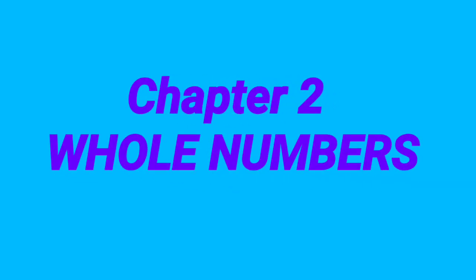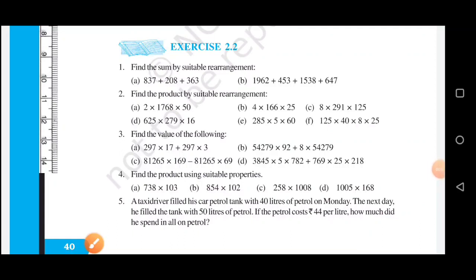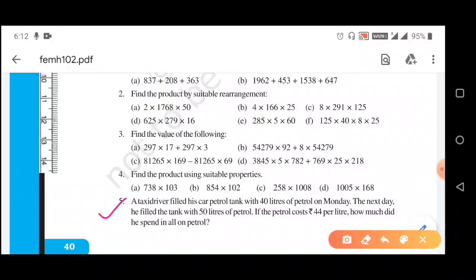Here we are doing the chapter whole numbers. Now question number 5 of exercise 2.2. In question number 5 it is given: a taxi driver filled his car petrol tank with 40 liters of petrol on Monday. The next day he filled the tank with 50 liters of petrol. If the petrol cost rupees 44 per liter, how much did he spend in all on petrol?